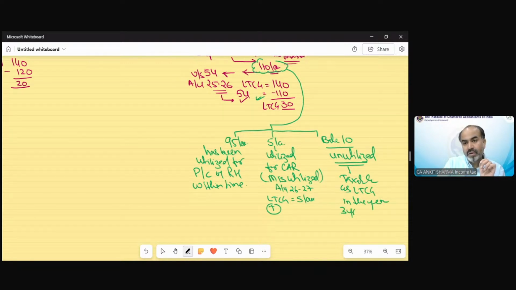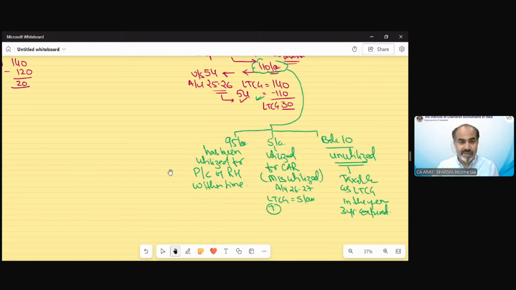3-year expired. Because we could utilize that amount within 3 years from the date of transfer for construction of property, because the maximum time period government could wait, that yes, you will utilize it later, would be 3 years from the date of transfer. So in the year in which the 3 years will be expired, the balance amount is going to be taxable in that assessment year as long-term capital gain.